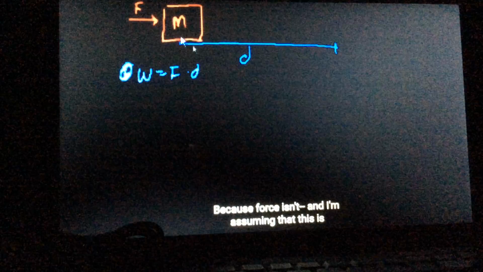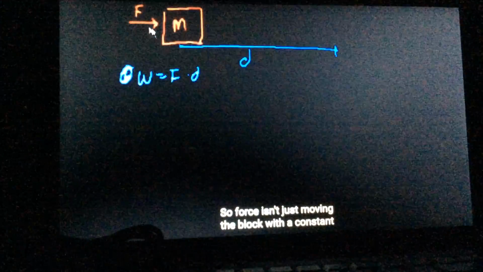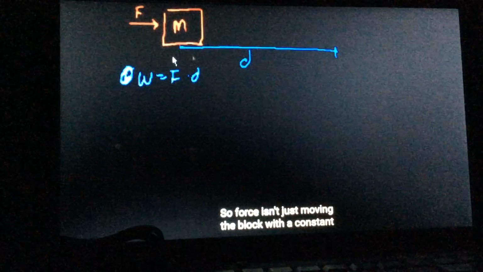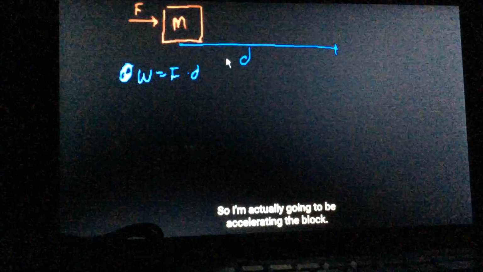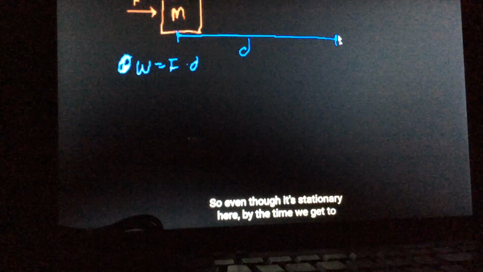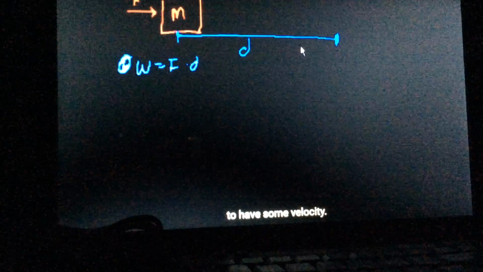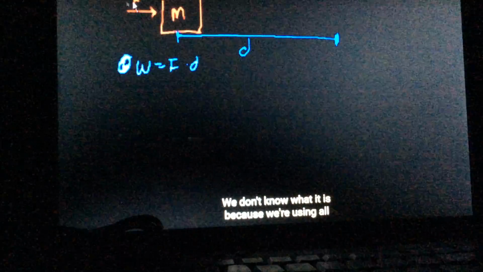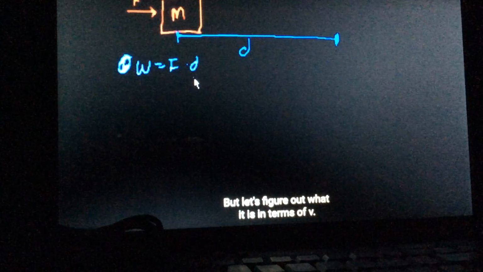Because I'm assuming that this is frictionless, so force isn't just moving the block with a constant velocity. Force is equal to mass times acceleration, so I'm actually going to be accelerating the block. So even though it's stationary here, by the time we get to this point over here, that block is going to have some velocity. We don't know what it is because we're using all variables, not numbers. But let's figure out what it is in terms of v.